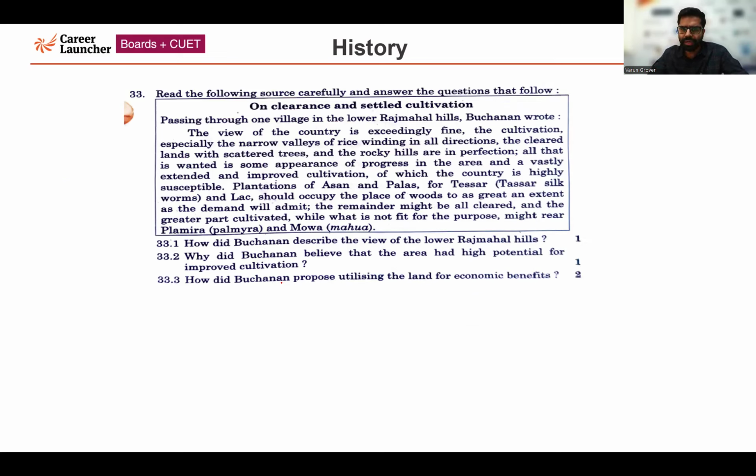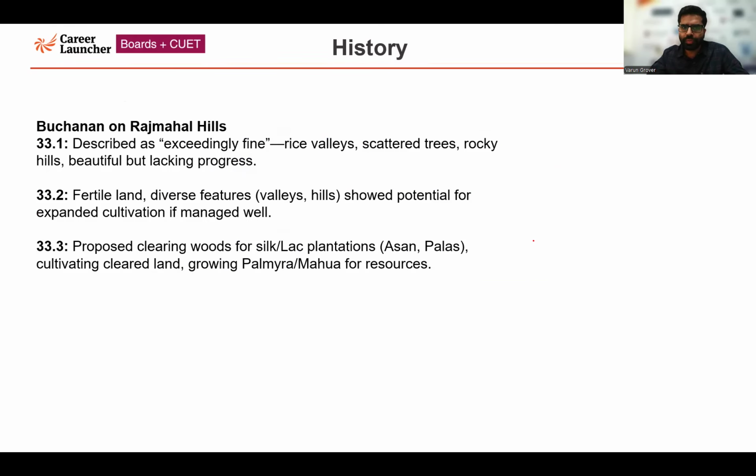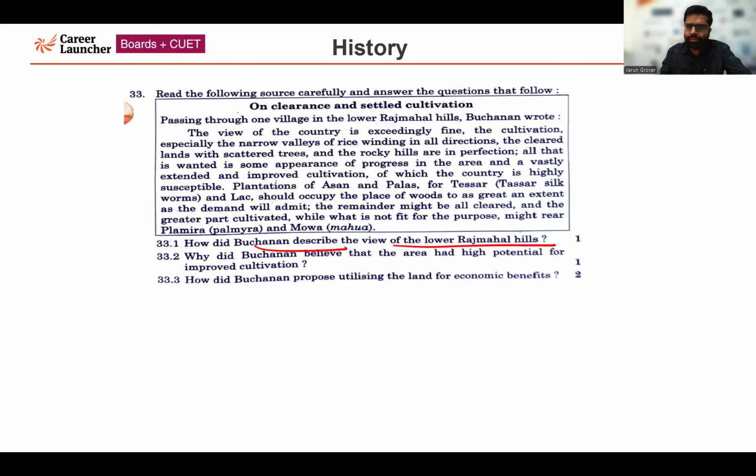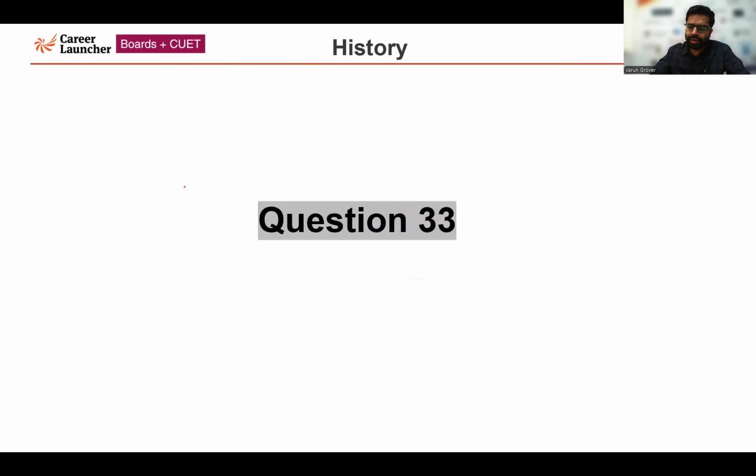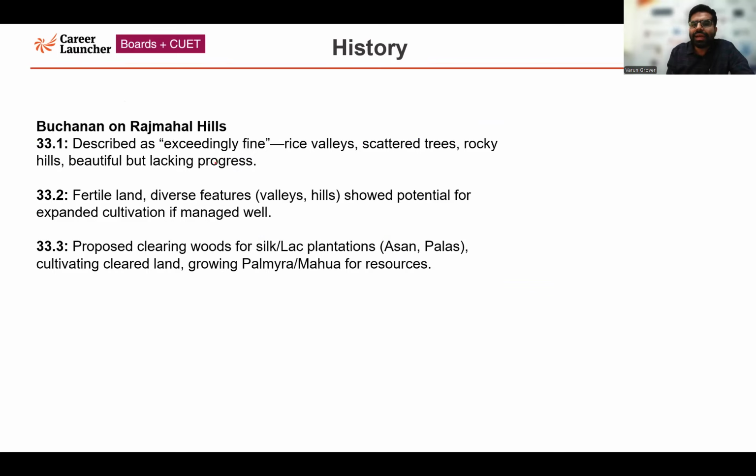So question number 33. This question is related to the Rajmahal Hills. 33.1: How did Buchanan describe the view of the lower Rajmahal Hills? Buchanan described the lower Rajmahal Hills as exceedingly fine. Rich valleys existed, trees were there, hills were rocky.